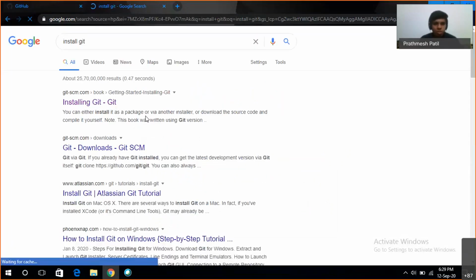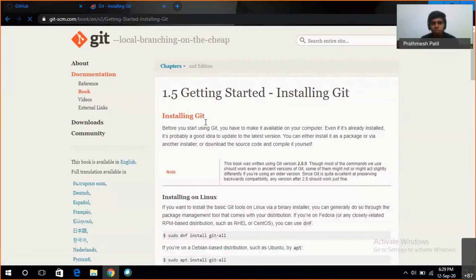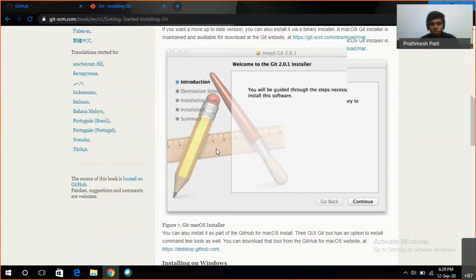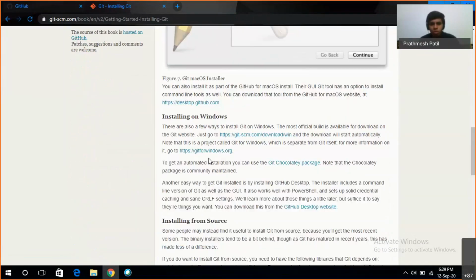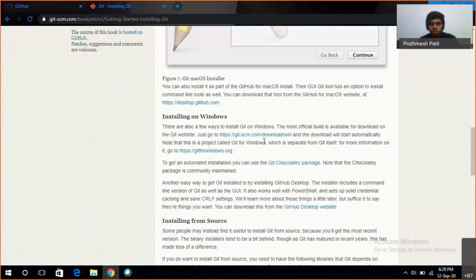Open the first link, and you can see the installation for various operating systems. Here we have how to install it for Linux, how to install it for Mac OS, and how to install it for Windows. So you have to download the file.